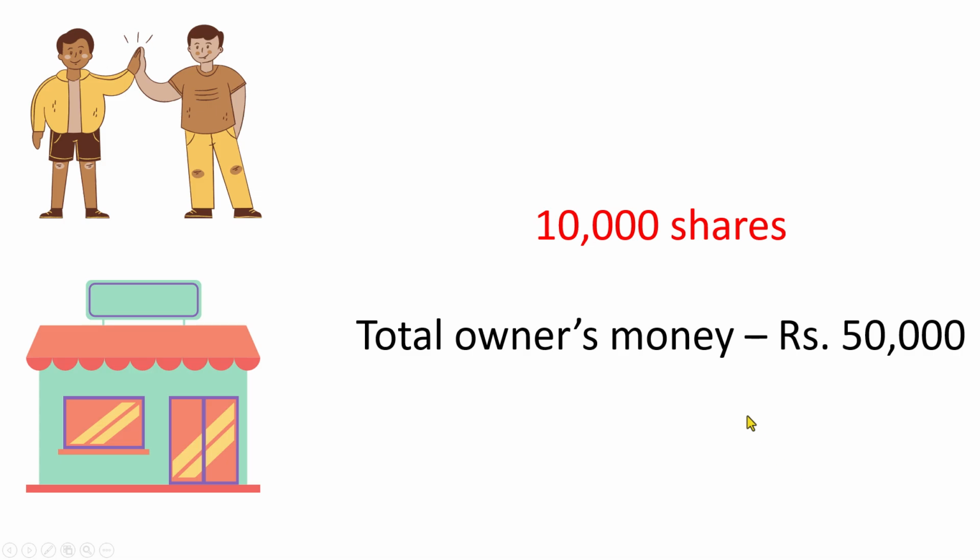Let us say that a company has 10,000 shares, and the total owner's money is 50,000 rupees. This is called market capitalization, which we will learn in a different video. But to keep it simple, think of this as the amount that the company has to conduct its operations.